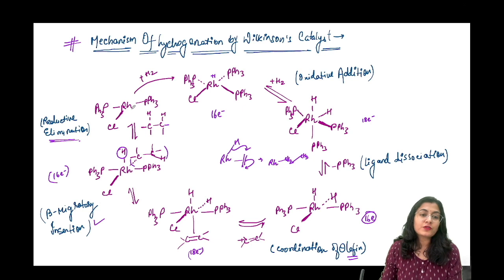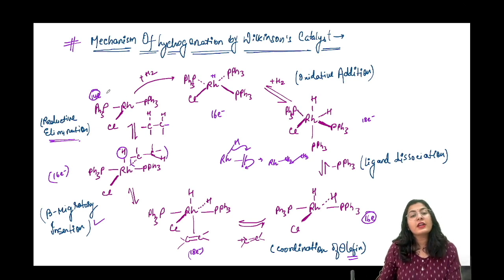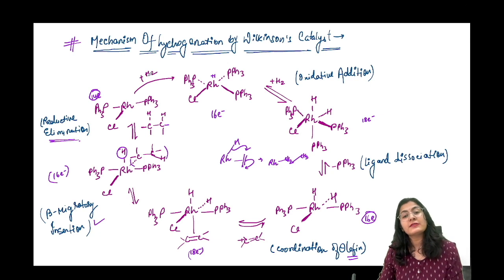How many electrons in this species? Rhodium has 9 electrons plus 1 is 10, plus 4 electrons. So this is a 14 electron species.